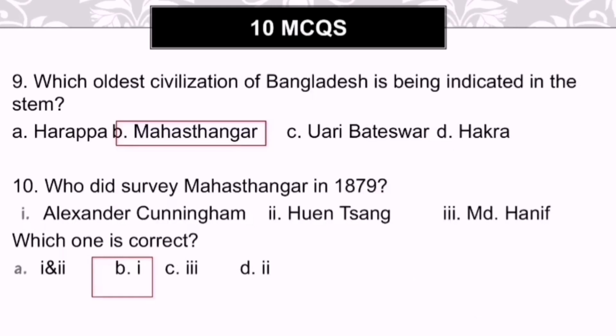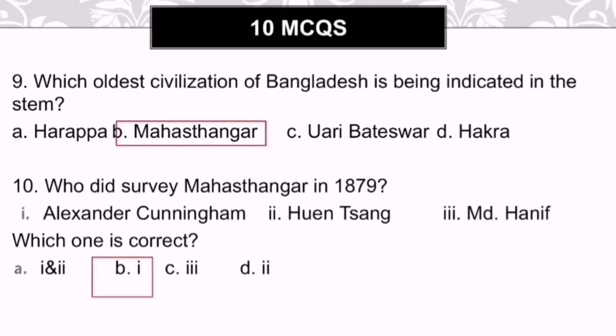Question 9 is, which oldest civilization of Bangladesh is being indicated in the stem? The options are given: A. Harappa, B. Mahasthangar, C. Uari Bateshwar, and D. Hakra. The answer will be option number B, which is already given, right? The answer is Mahasthangar. So, the oldest civilization that has been indicated in the stem will be Mahasthangar.